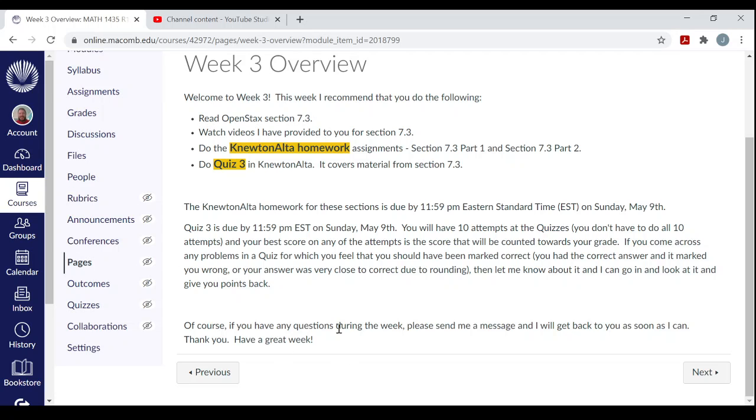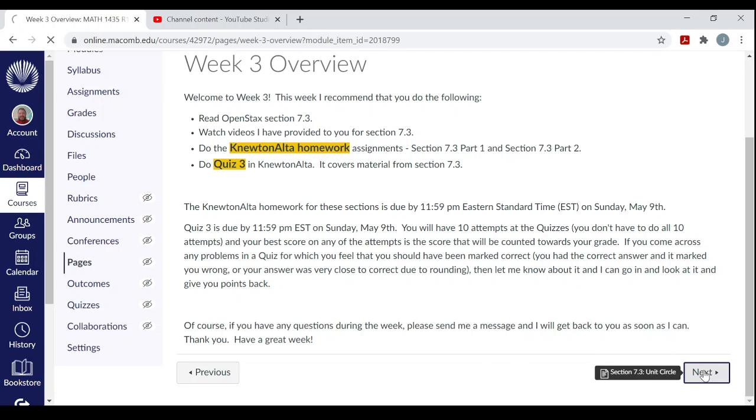And of course, if you have any questions during the week, you can send me a message in the Canvas inbox, or go to discussions, and there's that class questions discussion page. If you want to post a question for the entire class to see, that's fine too. And of course, have a great week.